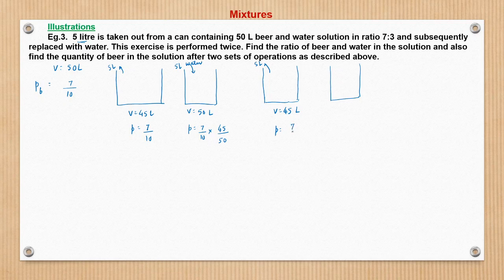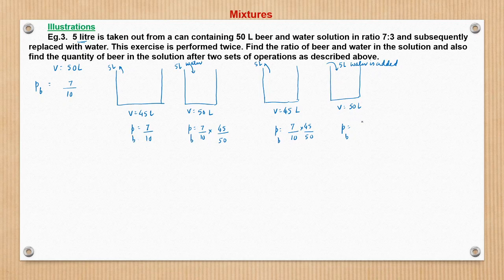It will be nothing but 7 by 10 into 45 by 50. And now when 5 liter water is added again, the volume becomes again 50 liter and the concentration will also change, because now pure water is being added. So concentration of beer will change. What will be the concentration of beer? Let me denote with PV.